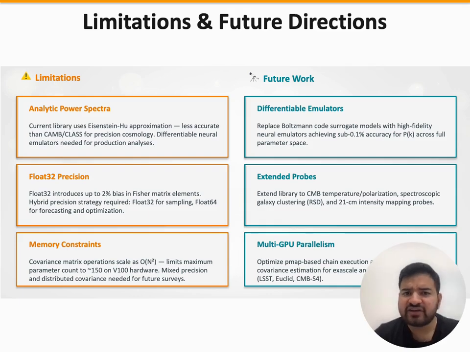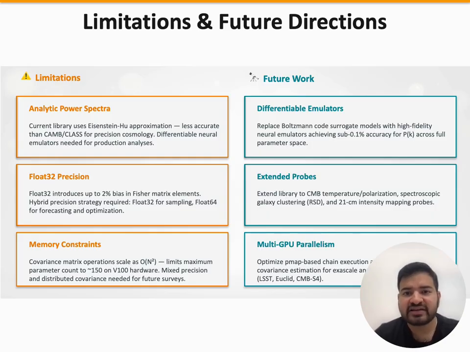No framework is complete without an honest discussion of the limitations. So let me be direct about where this work falls short. The most significant limitation is the power spectrum module. We use the Einstein-Hu analytic approximation plus halofit, which is accurate to about 1% for the matter power spectrum. For the current DES analysis, this is borderline. For LSST or Euclid, it's insufficient.